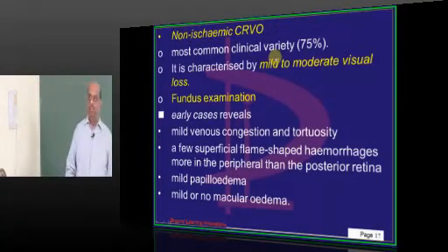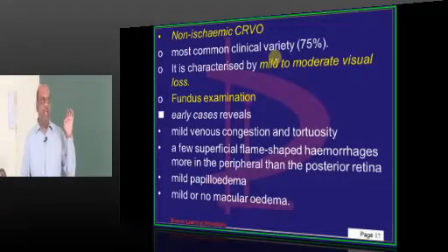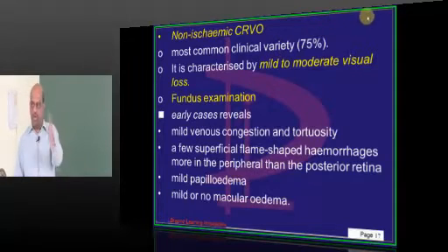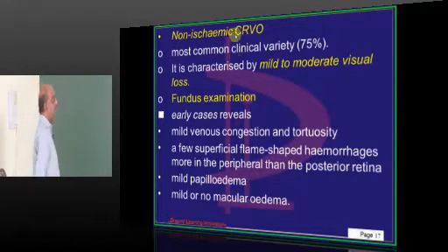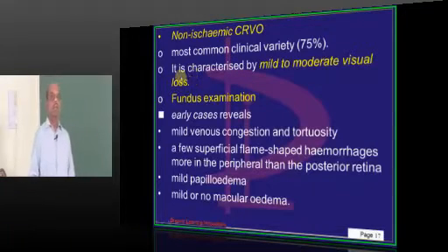Non-ischemic CRVO is much more common than the ischemic type of CRVO. 3/4 of CRVO are non-ischemic in nature. In this there is mild to moderate visual loss.